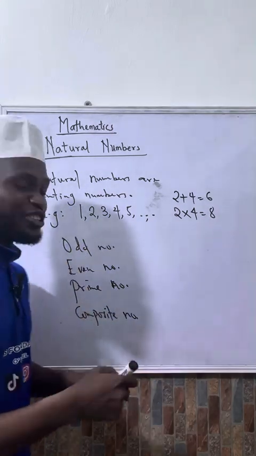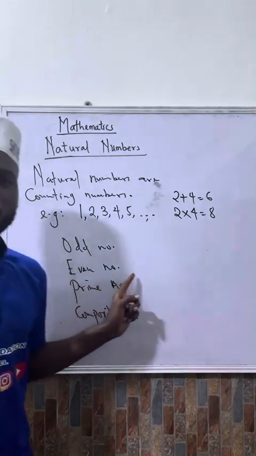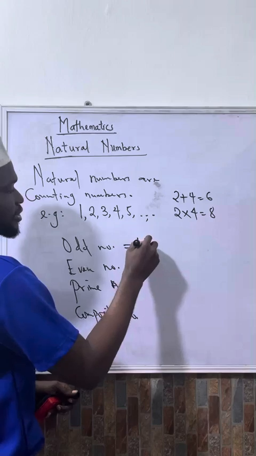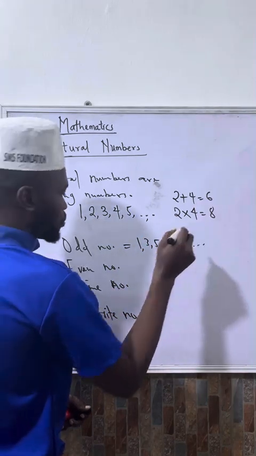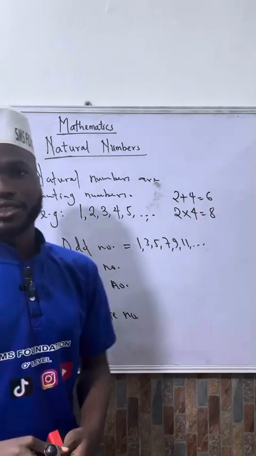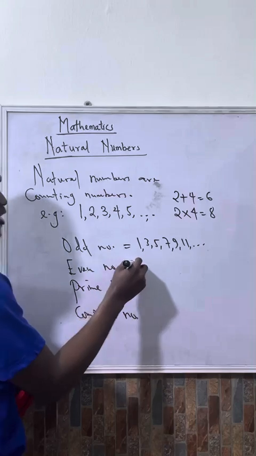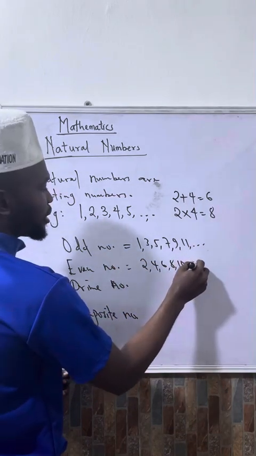Odd numbers are numbers that cannot be divided by 2. Examples of odd numbers are 1, 3, 5, 7, 9, 11, and so on. Even numbers are numbers that can be divided by 2. A good example is 2, 4, 6, 8, 10, and so on.